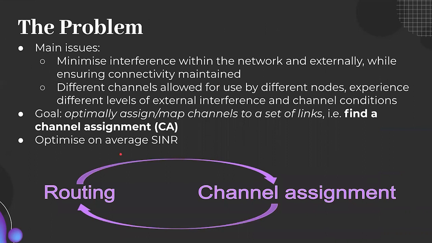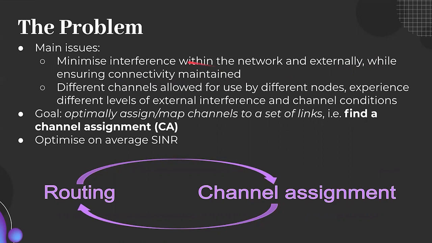So this problem has two main issues. The first is that we need to minimize interference within the network and externally. The second is that this has to happen while ensuring connectivity of the mesh network is maintained. These two requirements are somewhat contradictory.